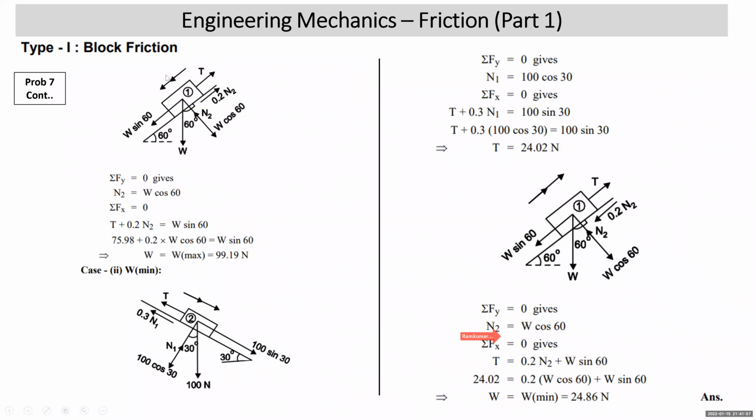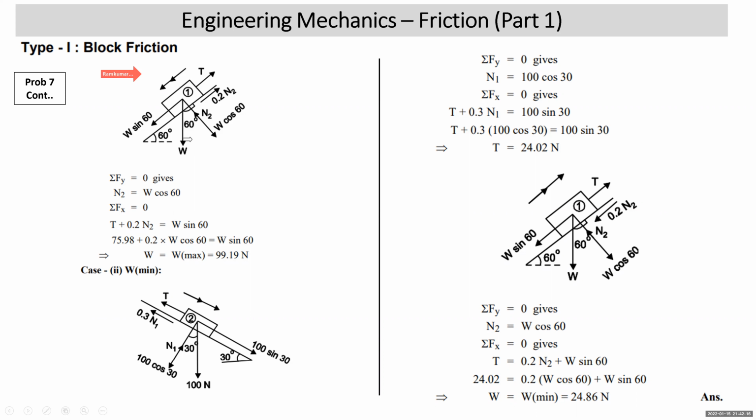Okay. Now we draw the FBD of block 1. Weight W is vertically down, the plane is making 60 with the horizontal, and the normal reaction makes 60 with the vertical. So W cos and W sin. Impending motion is down the plane, friction is up the plane, and tension is up.